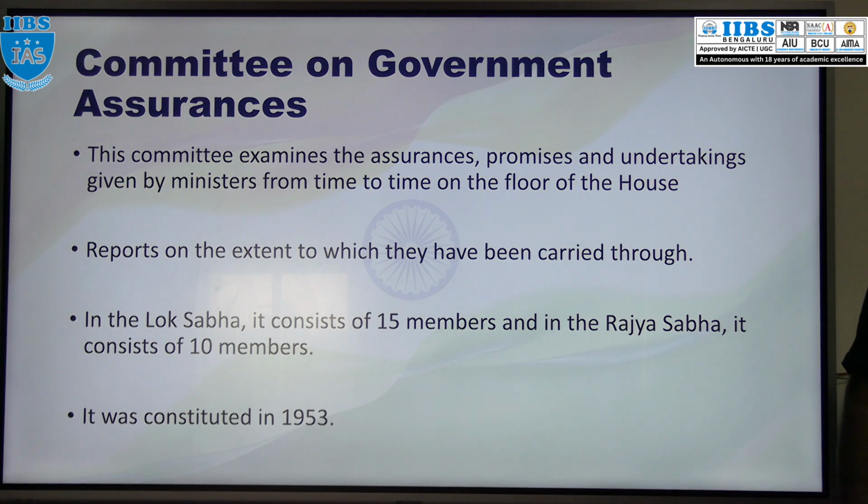It was established in 1953, the Committee on Government Assurances. Simple. The Committee on Privileges deals with privileges. The Ethics Committee deals with discipline, ethics, code of conduct, all those things. And the Committee on Government Assurances will examine the assurances or promises given by the ministers and their status on those promises or assurances.